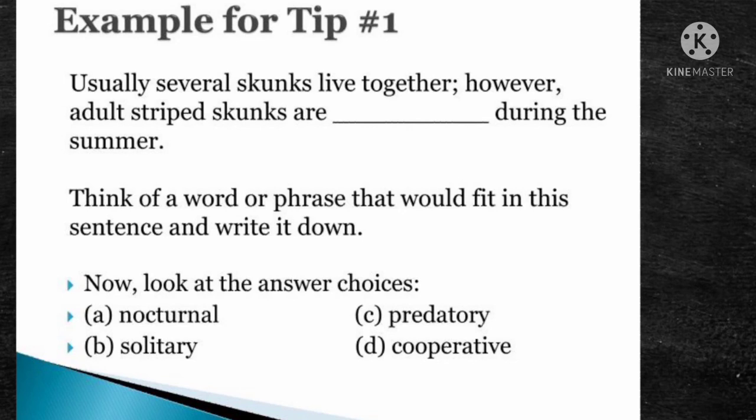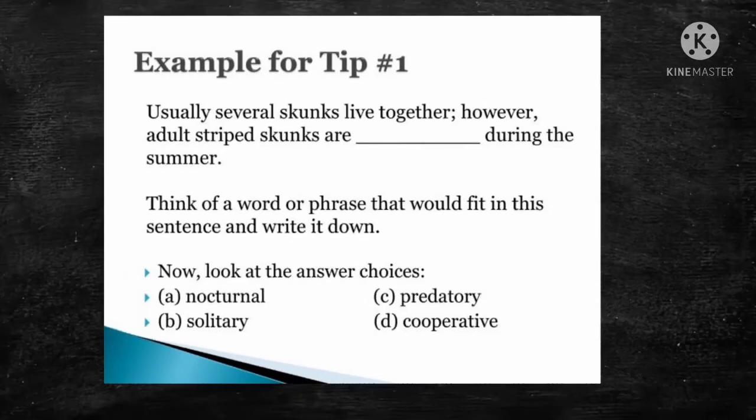Nocturnal means a night-living animal. Solitary means living alone. Then predatory, then cooperative. So in all four choices, which will suit the answer, that is, they do not live together. Okay, let us see the answer.